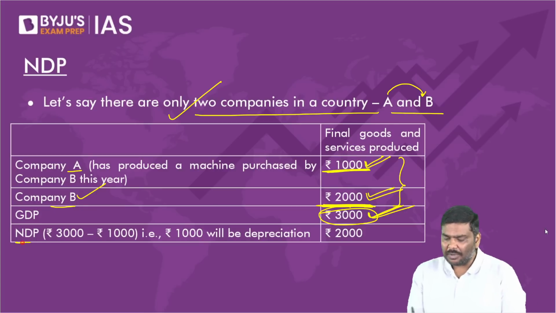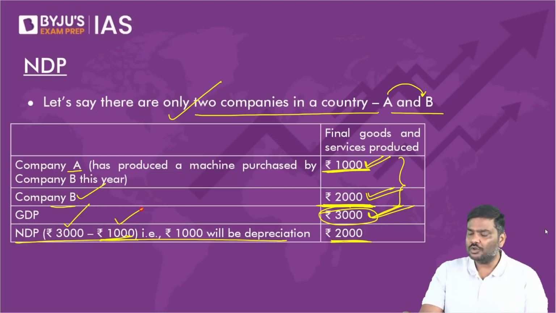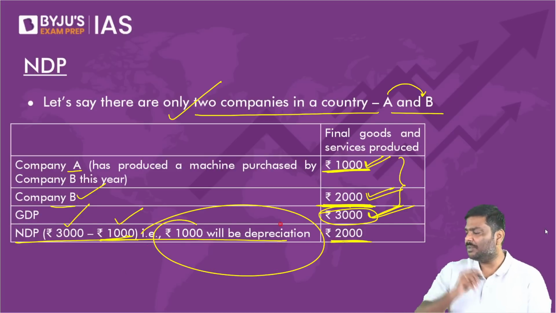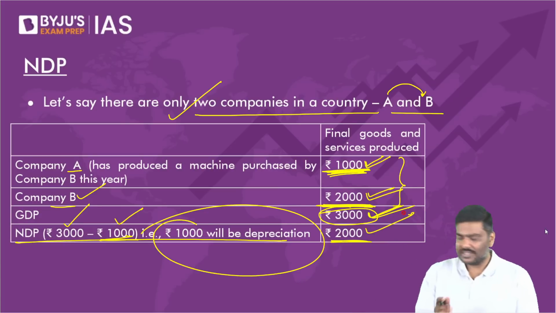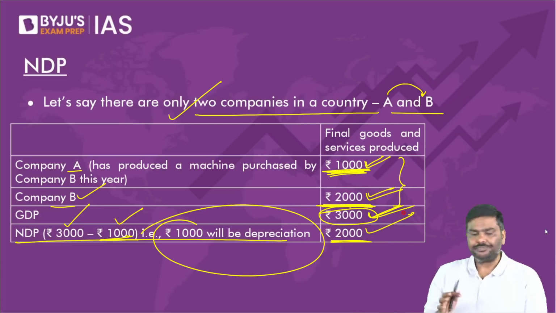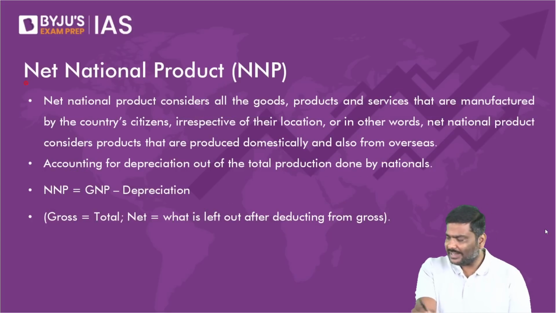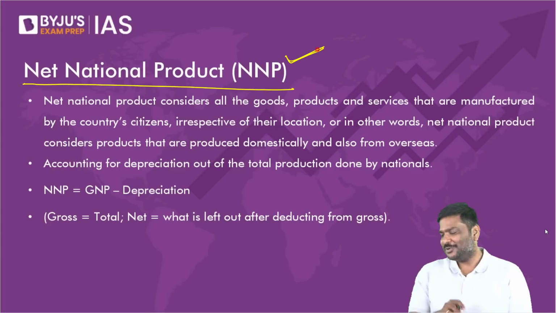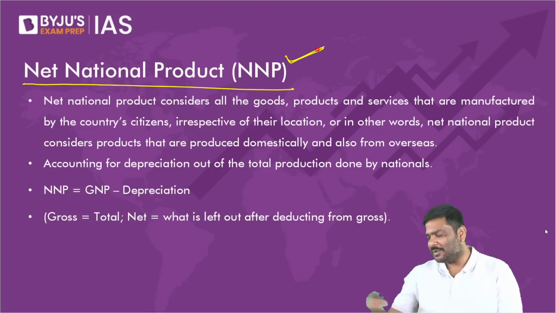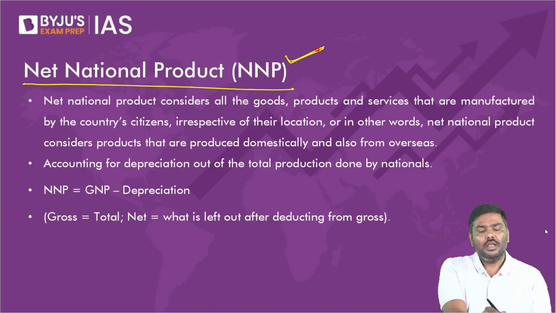So now NDP will be how much? NDP will be 3000 GDP minus depreciation of 1000 rupees, because 1000 rupees is the depreciation here. So NDP will be 2000. This is generally how it is calculated. Please go through this. Next one, net national product, NNP. Enough with GDP. Have patience. Two more concepts are there, then GDP will be over.